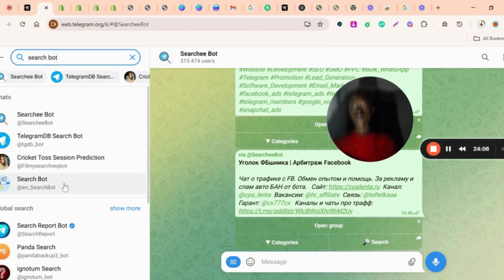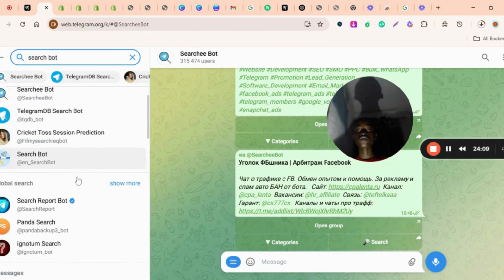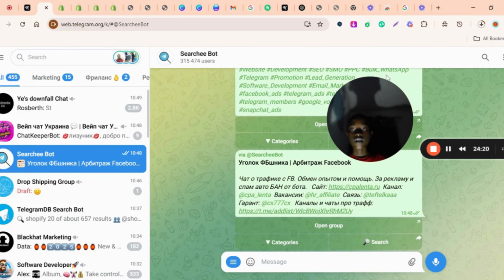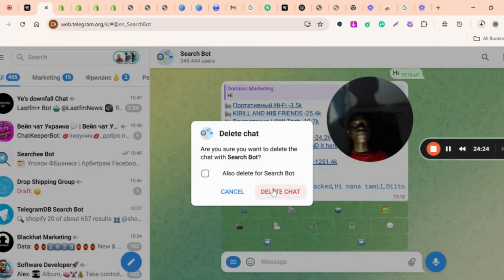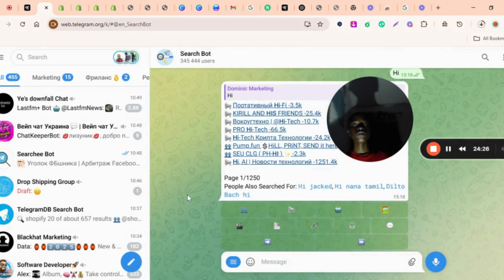The reason why it's not supposed to bring it out here, but the reason why it came out for me is because I've been using it before. So the one that has en underscore search bot is the one that is advisable to use. Now I click on it. Let me delete the chat again so I will have to start again with it, just like I've been doing with the rest.